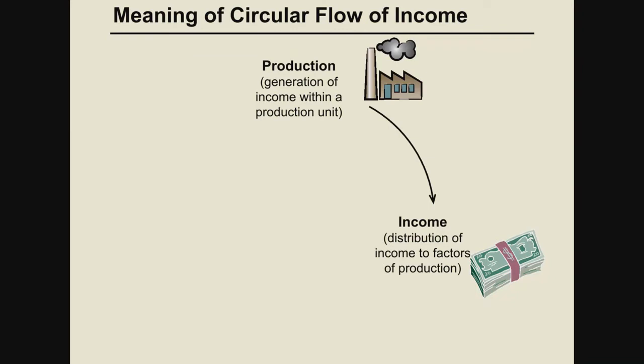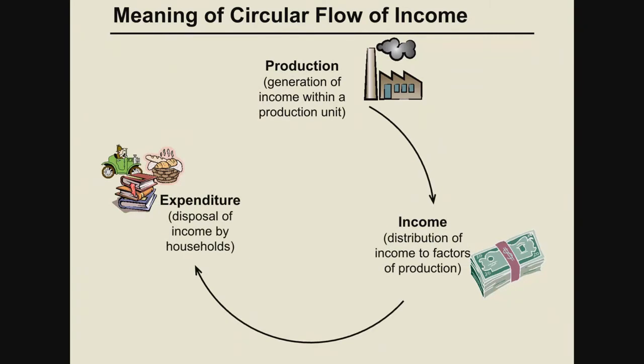Income is generated and distributed as factor payments from firm to household. After income is generated, it will be spent on expenditure. So expenditure is done. That means our disposition phase occurs. Now if expenditure is done, demand will increase. And if demand increases, again it will lead to production. So you can see that this circle has been made due to these three phases, that is production, income and expenditure, or you can say production, distribution and disposition. And this is a never-ending process. If income is generated, definitely you will spend.